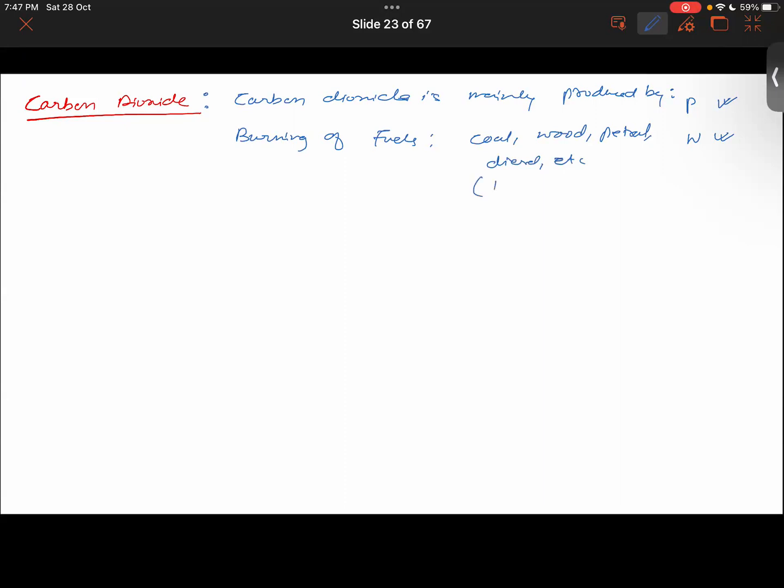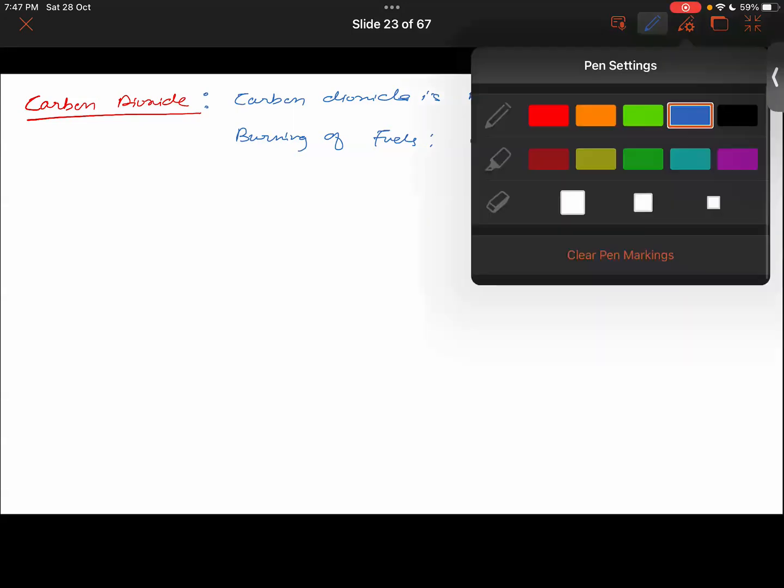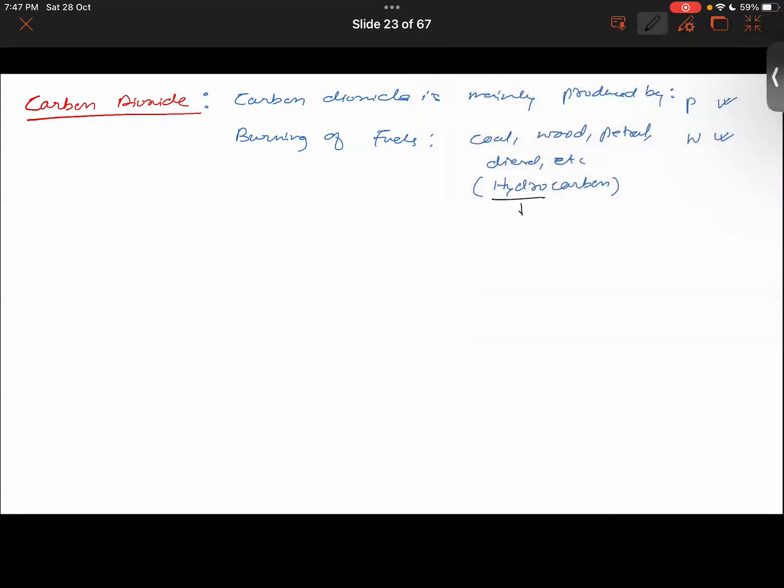Basically any fuel that contains hydrocarbon in it. Now what is a hydrocarbon? Hydro translates to hydrogen, and carbon is simply carbon. So any fuel that consists of hydrogen and carbon will necessarily give out carbon dioxide in the atmosphere, right?